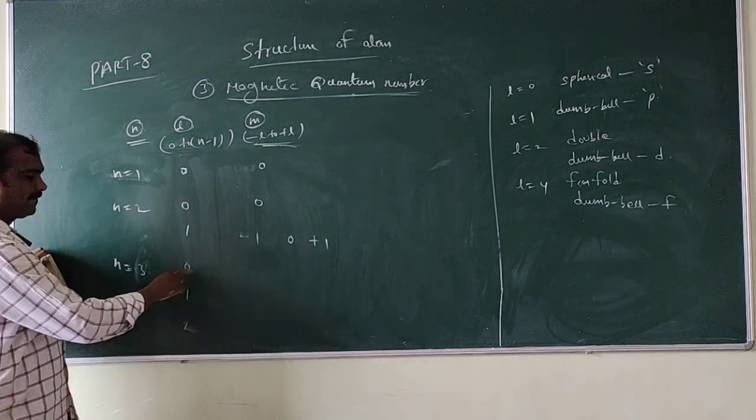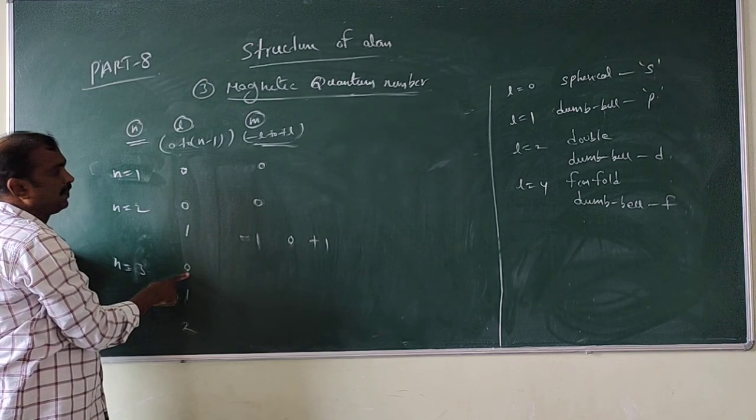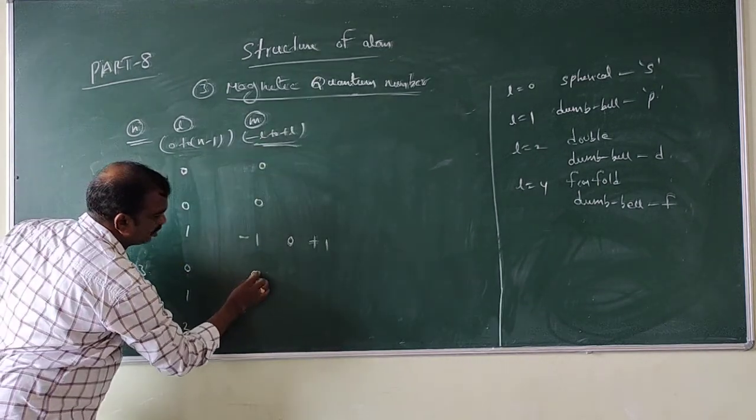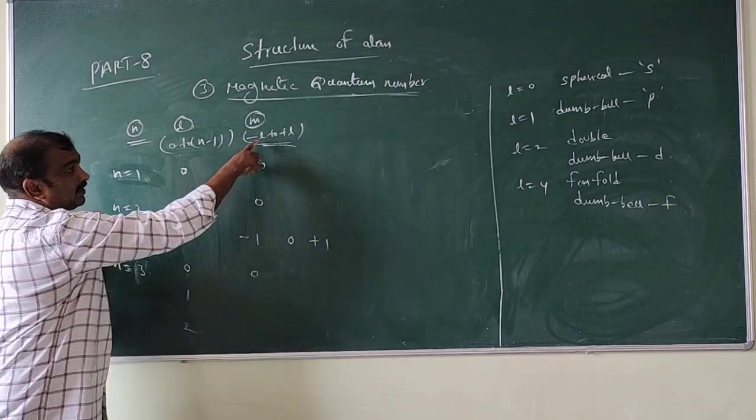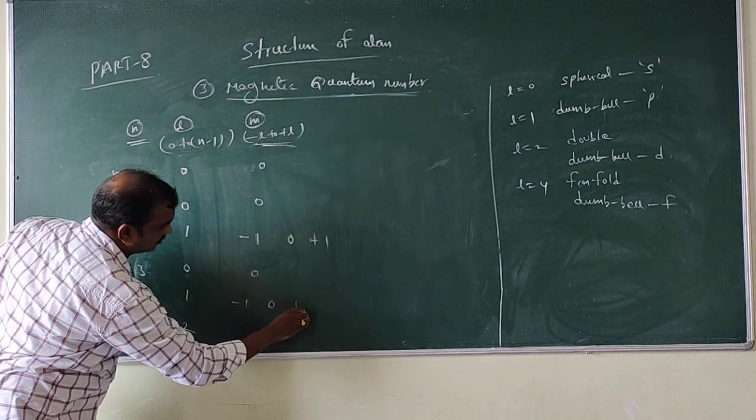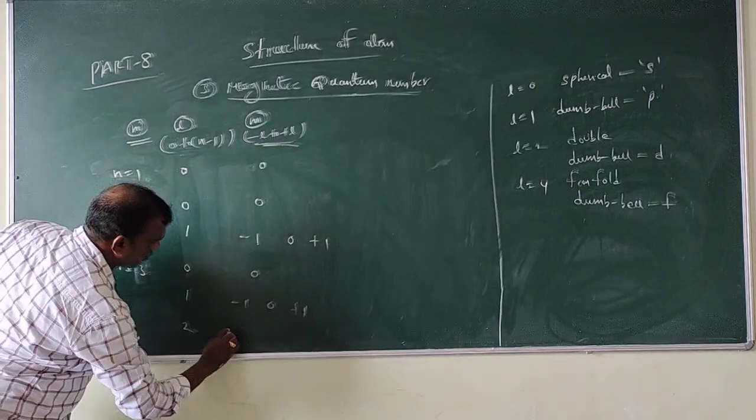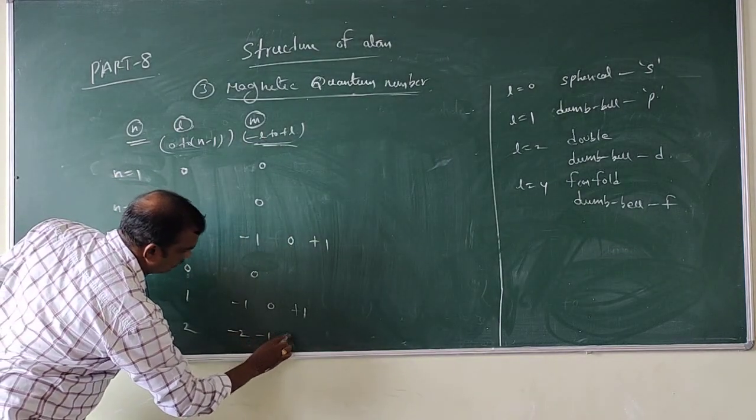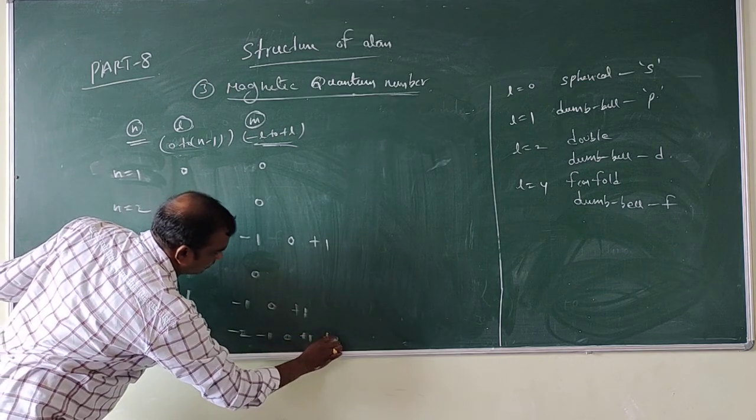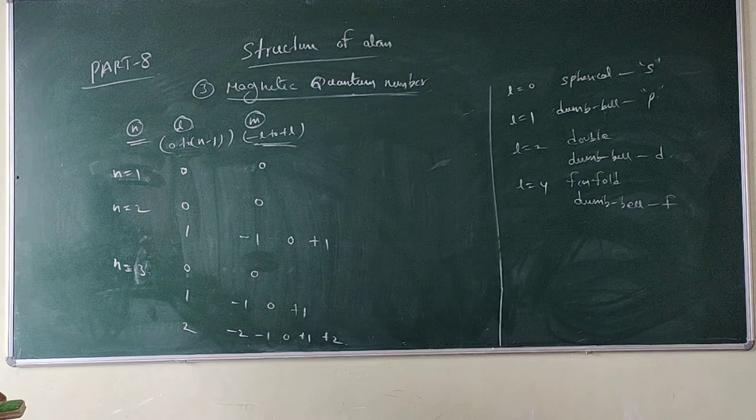Now look at it. L is equal to 0: minus 0 to plus 0, only 0 will come. L is equal to 1: minus 1 to plus 1, so minus 1, 0, plus 1. L is equal to 2: minus 2 to plus 2, so minus 2, minus 1, 0, plus 1, plus 2. So these values will come for M.